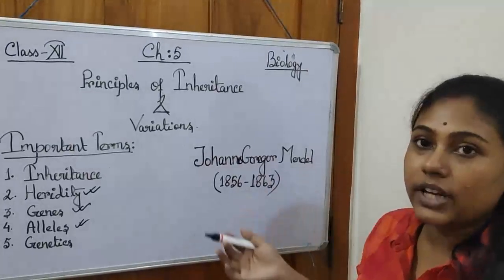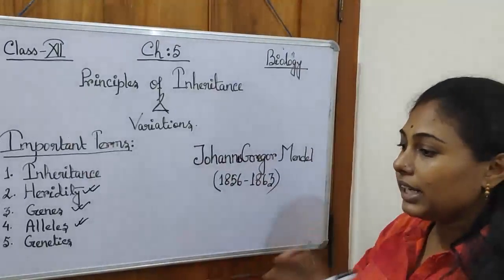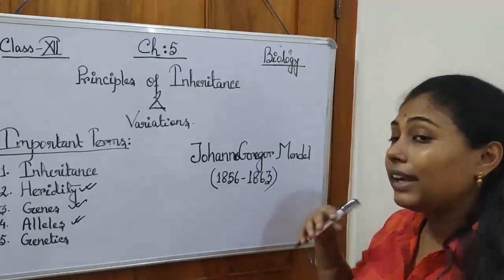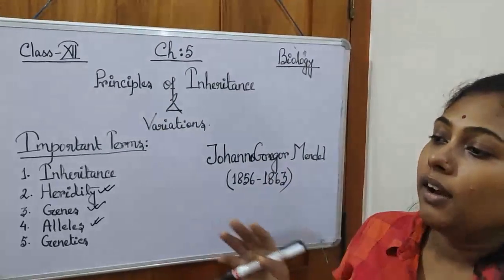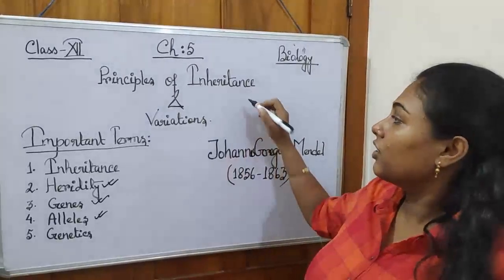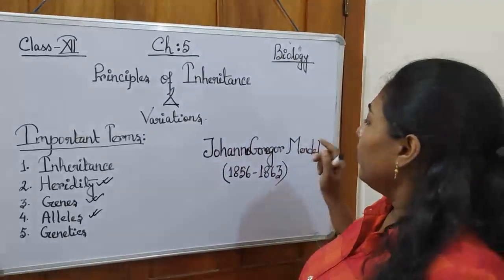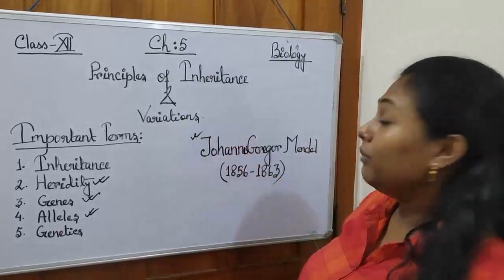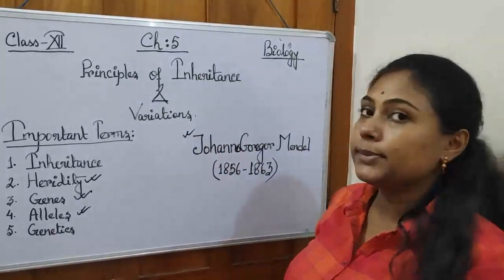To answer that question he did a series of experiments, and those experiments gave us the idea of what genetics or inheritance is. So we have to know about him as well as his experiment.